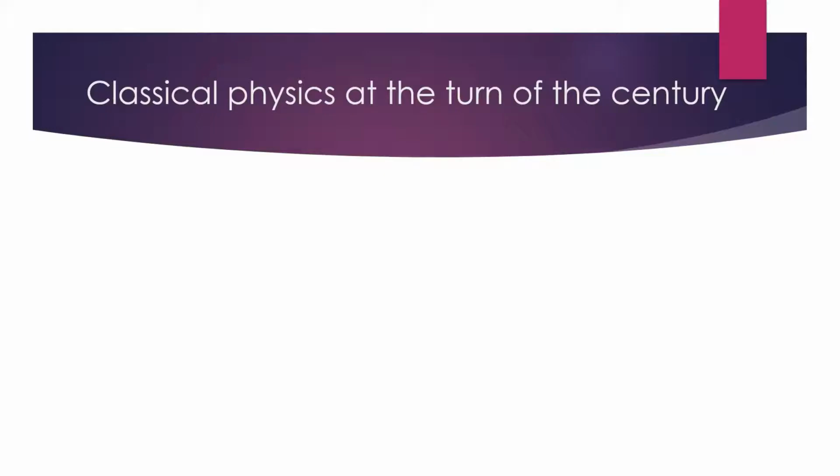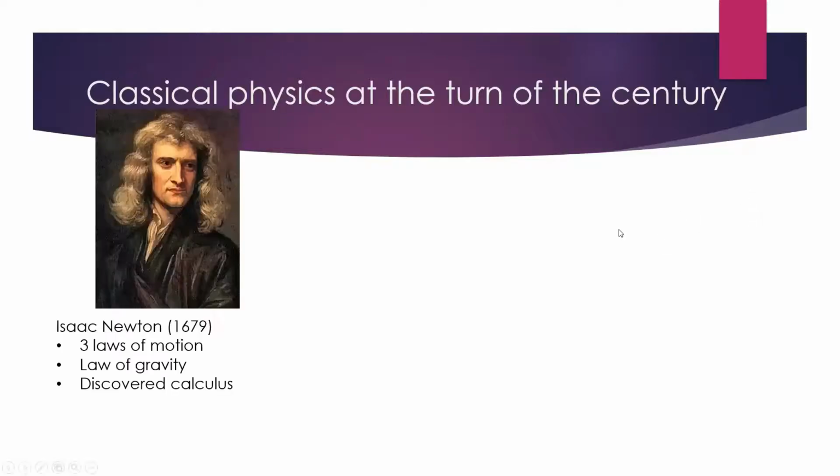So at the turn of the 20th century, we had a lot of pretty big scientific discoveries going on. For example, a few hundred years before this, we have Isaac Newton, and as we all know from physics, he did a lot of great work that has helped us understand how the world works. He has the 3 laws of motion, right? Isaac Newton's first, second, and third law. He has the law of gravity, which describes not only why things fall, but how the planets move in the solar system. And he also discovered calculus, a very helpful tool for figuring out how the world works. We can explain it mathematically.